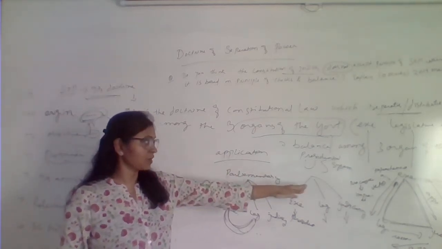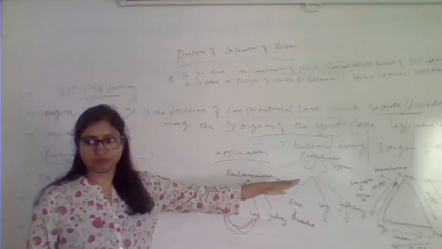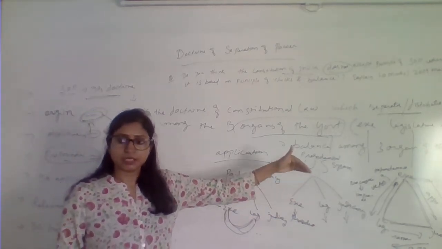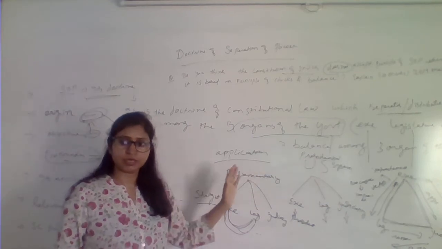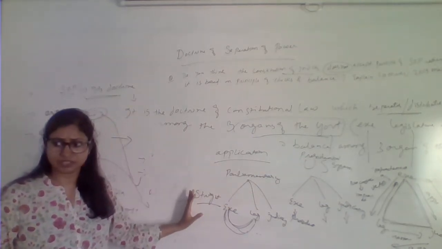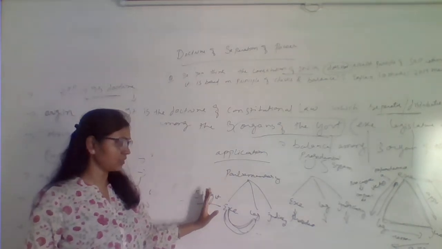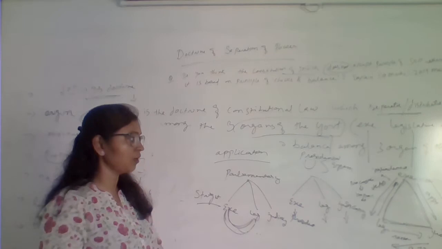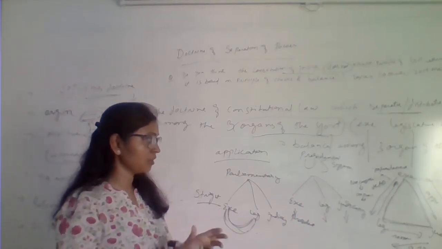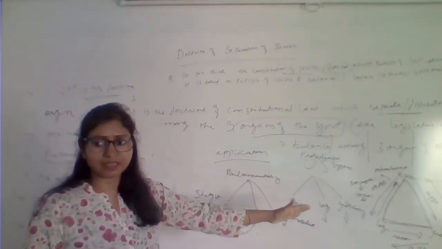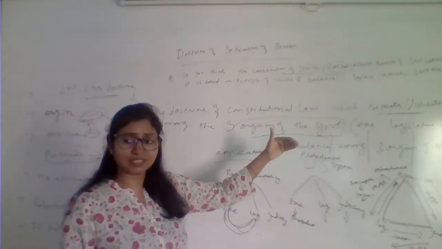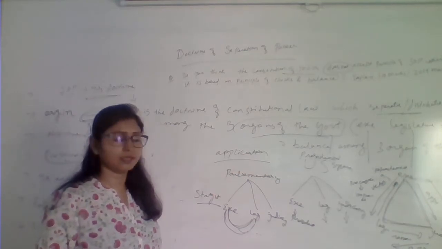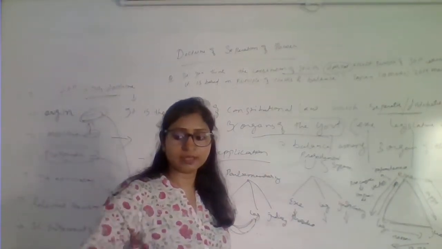In the US, there is a more complete application of separation of power. In India, it is more partial in nature because we have a parliamentary system. And then we see how it is modified more by the system of checks and balances. Each organ has been given certain power to check and balance the power of the other organ. Fine. So till here we have seen.